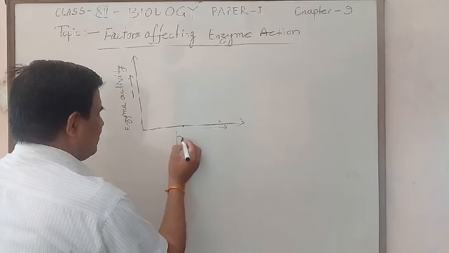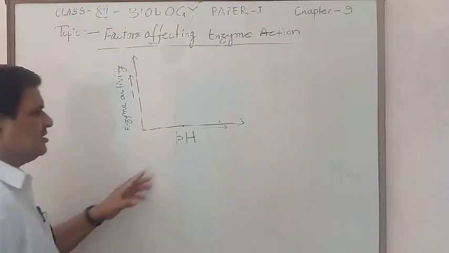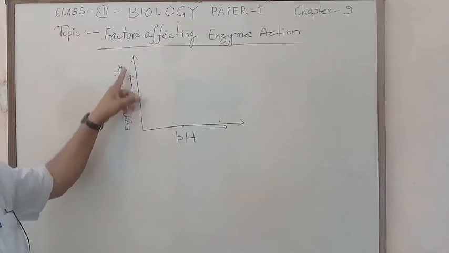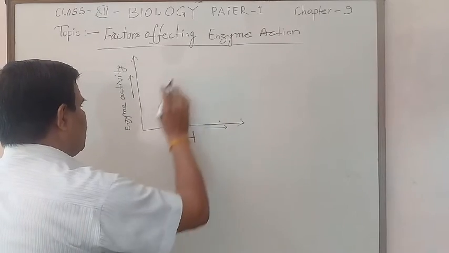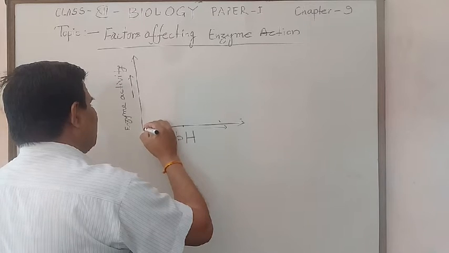If the pH is taken on the x-axis and enzyme activity on the y-axis, then the values are noticed like this.